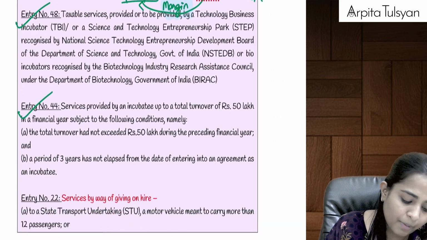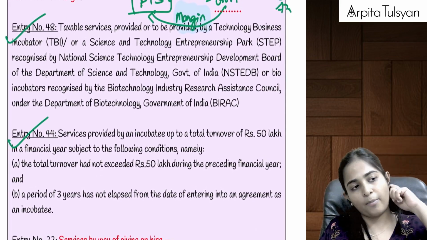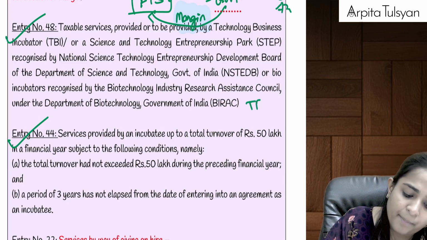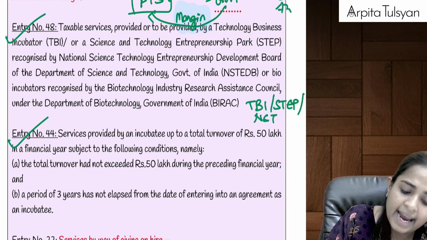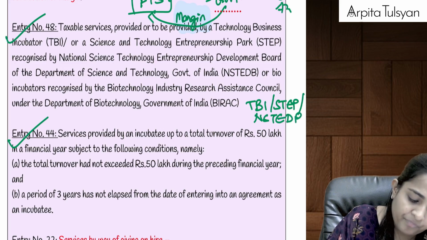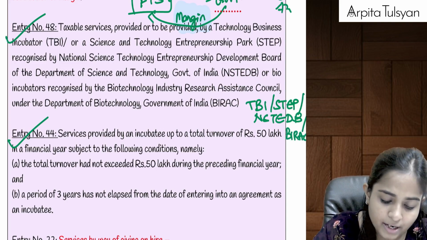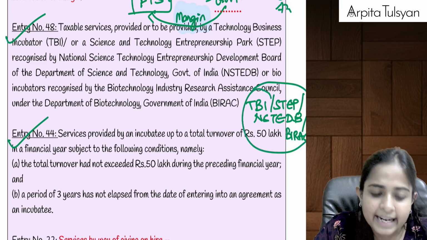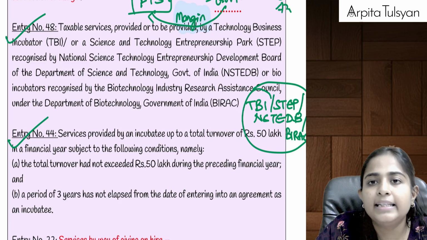Then after that, the next two entries we can do together. One is entry number 48 and the next one is entry number 44. Entry number 48 talks about any services provided by TBI, or by STEP, or by NSTEDB, or bio incubators, or the Department of Biology, etc. If any services are provided by these entities or institutions, now who are these incubators?